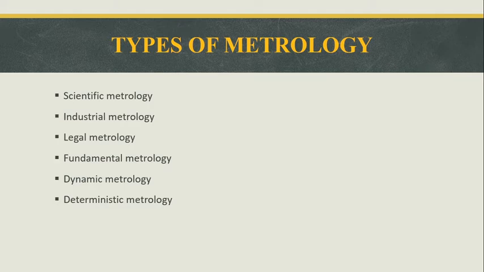There are different types of metrology. One is scientific metrology, second is industrial metrology, third is legal metrology, fourth is fundamental metrology, fifth is dynamic metrology, and the last one is deterministic metrology.